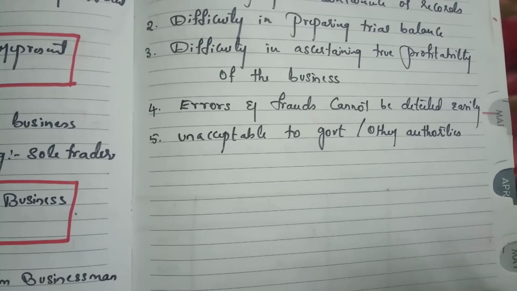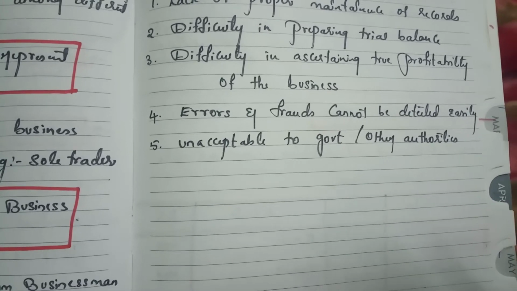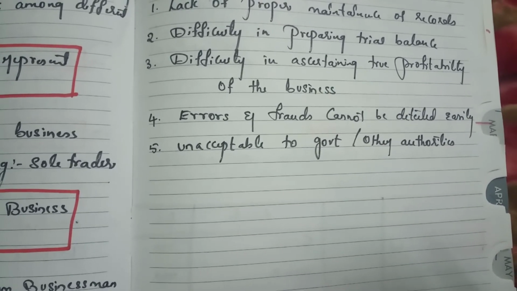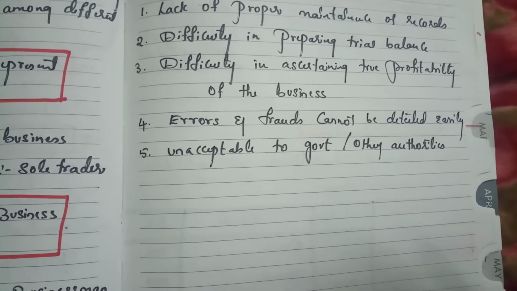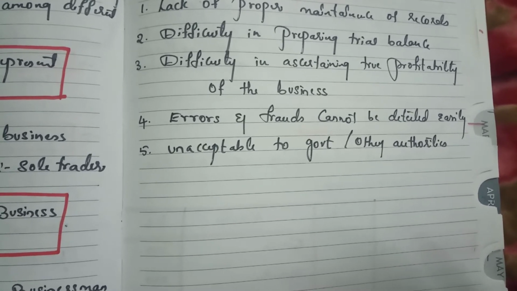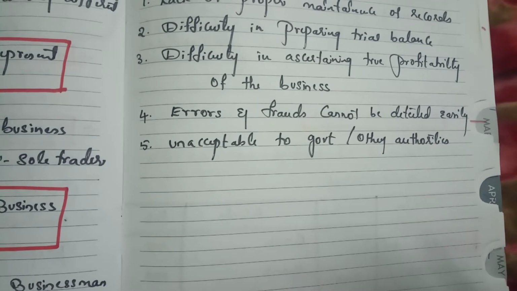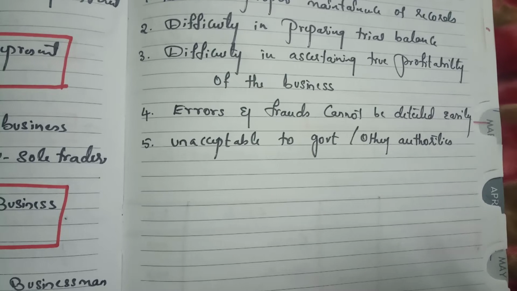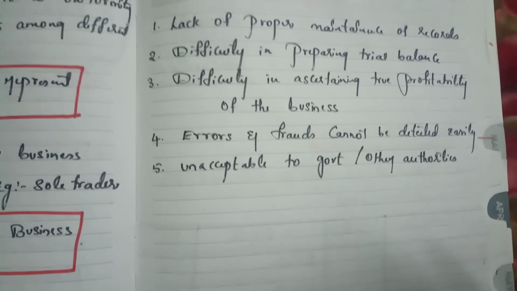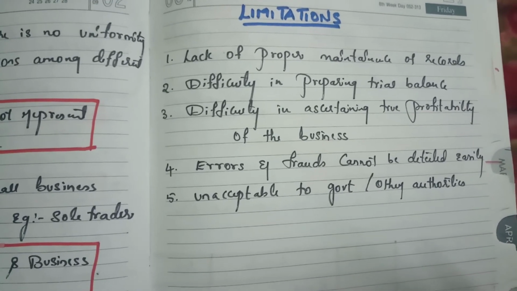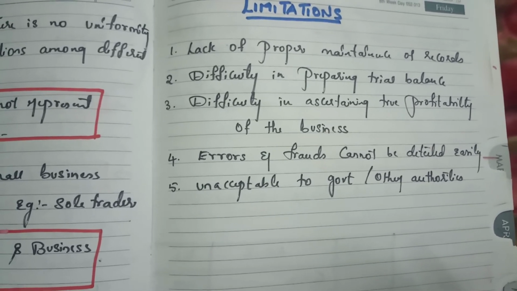Unacceptable to government and authorities. If you want to pay any income tax, or if you want to sue in a court of law regarding any issues, you can't show these single entry books as evidence or to pay the tax. So this is not at all acceptable by the government or any other authority. Authority in the sense of the income tax authority. So this is not acceptable by any people. Okay, this is the introduction about single entry. We call it single entry or books of incomplete records.